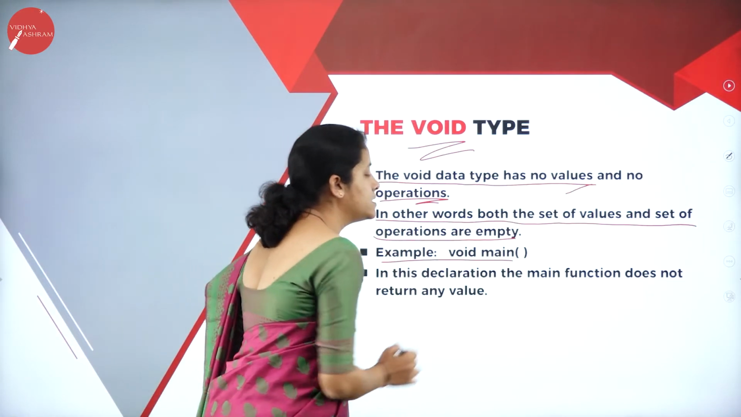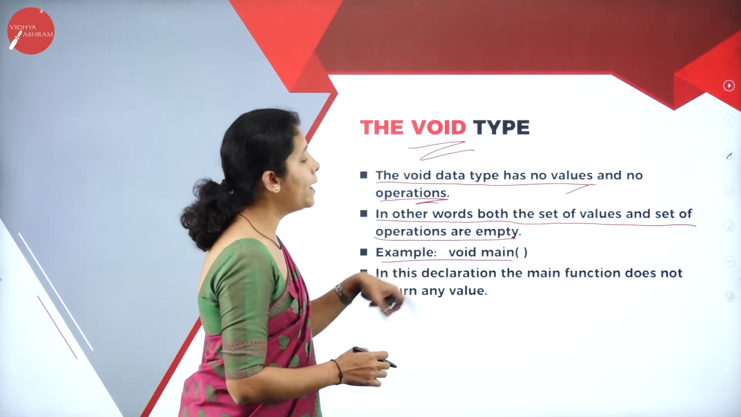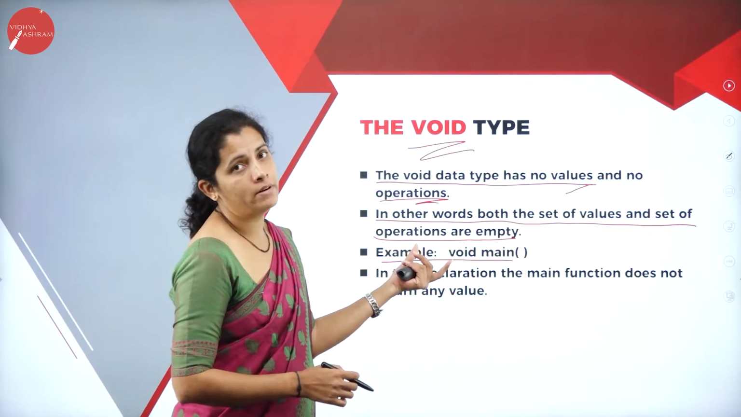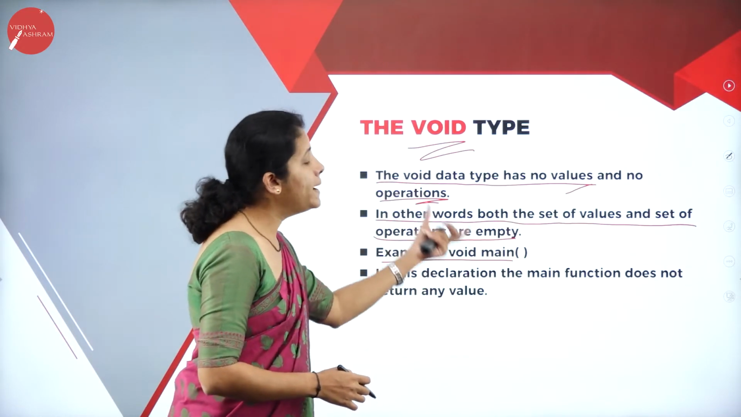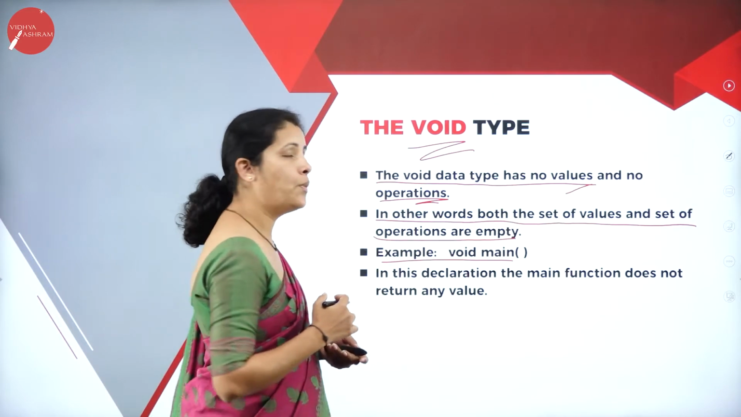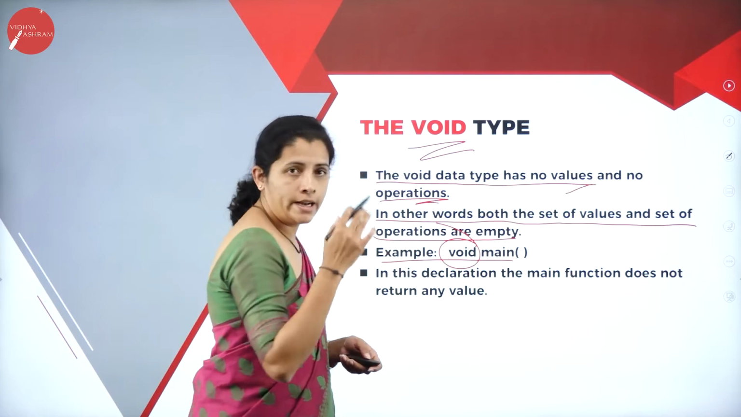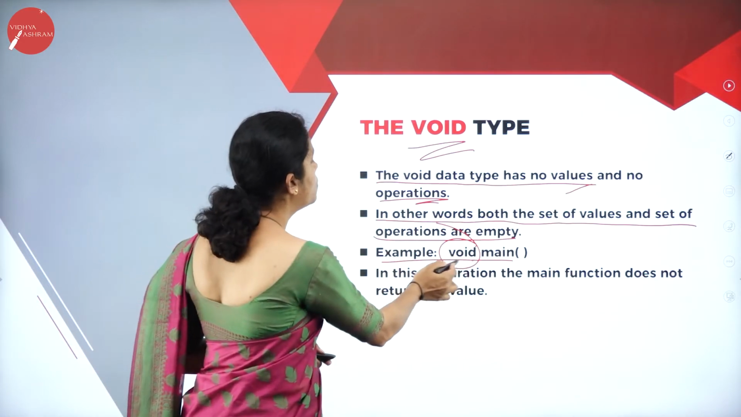And this is the example, void main function. I'm going to use the keyword void when the main function does not want to return any values. At that time I'm going to use the data type void.